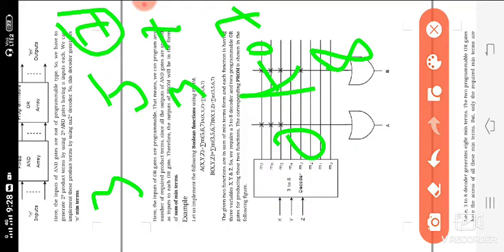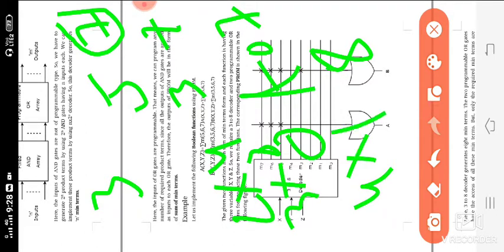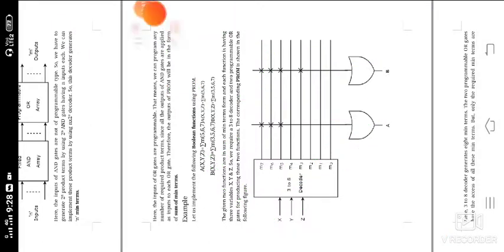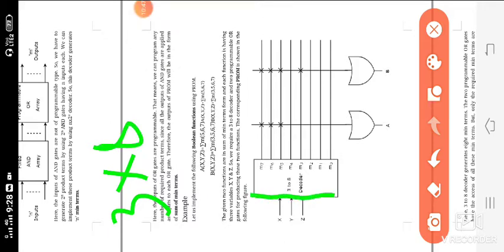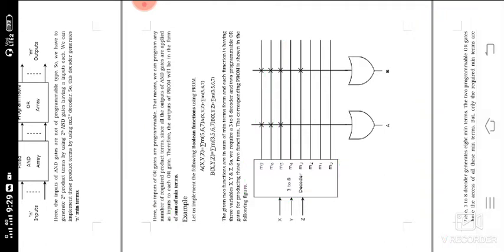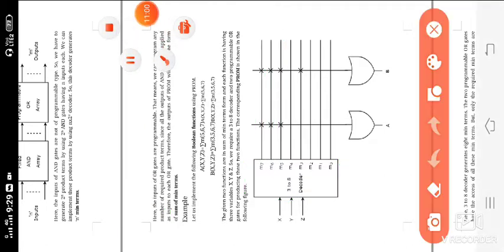The 8 values mean a 3 to 8 decoder. There are 2 to 4 decoders, 3 to 8 decoders, and 4 into 16 decoders. In this problem we are designing the 3 into 8 decoder, with 3 inputs x, y, z.